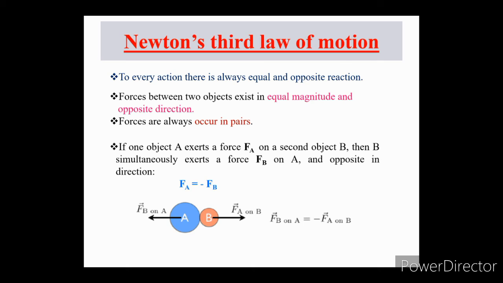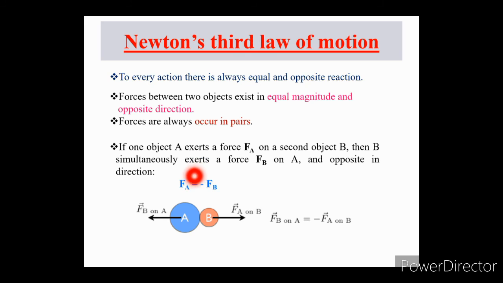One example is shown here. If one object A exerts a force Fa on a second object B, then B simultaneously exerts a force Fb on A and opposite in direction. That is, Fa is equal to minus Fb.